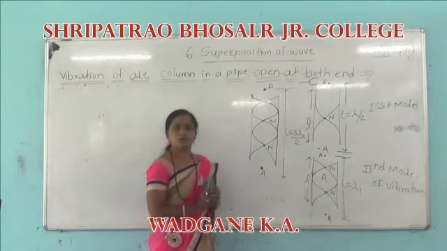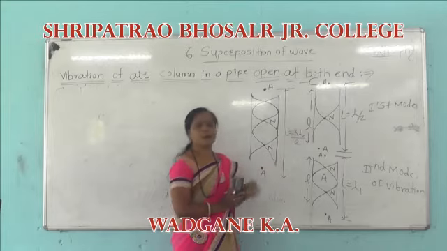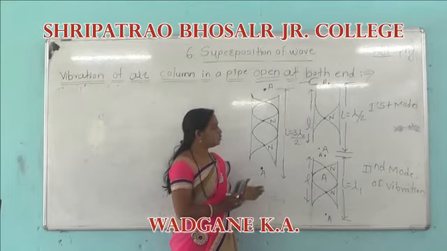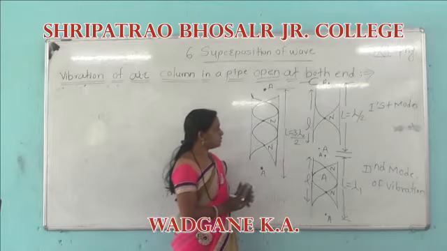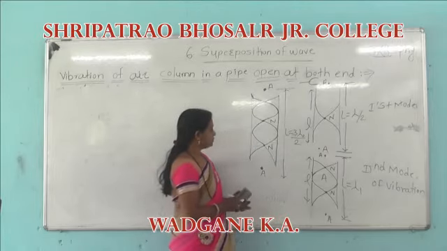We know that antinodes are always formed at the open end, and an antinode vibrates with maximum amplitude, while a node vibrates with minimum amplitude.